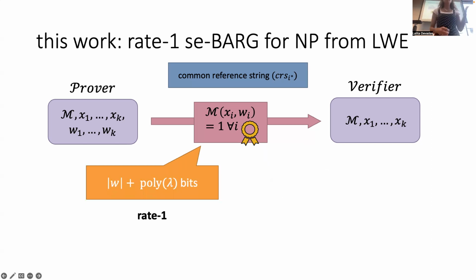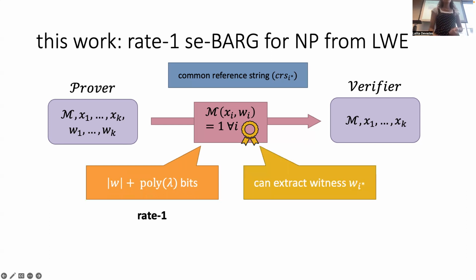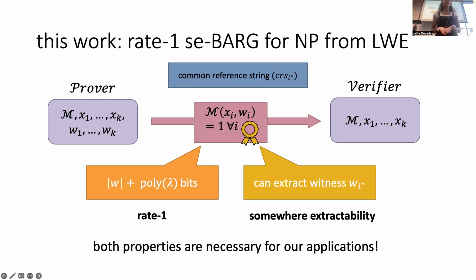We actually need another property in order to get all of our applications and to be able to prove security, which is extractability. What we need is to be able to, from this rate-1 proof, actually extract the witness W_I star. Again, I star was chosen before we generated the CRS, and this extraction happens using a trapdoor that was also generated along with the CRS at that time. We call this the notion of summary extractability, and I'll put an SE dash in front when we're referring to SE BARGs. Our construction has both of these properties.